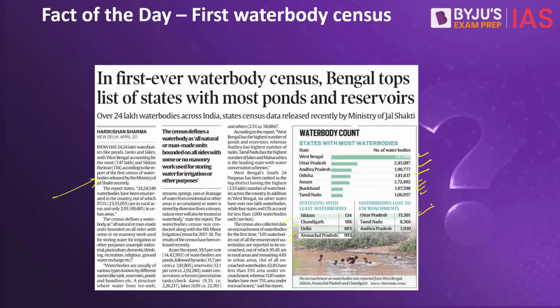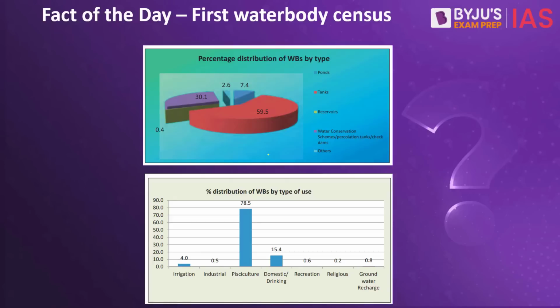For example, as per the report, 59.5% of water bodies are ponds, followed by tanks, reservoirs, water conservation, etc. There is some other data also that you must remember. For example, West Bengal's South 24 Parganas has been ranked as the top district, having the highest number of water bodies across the entire country, that is over 3.5 lakh. So this is also a very important data point.